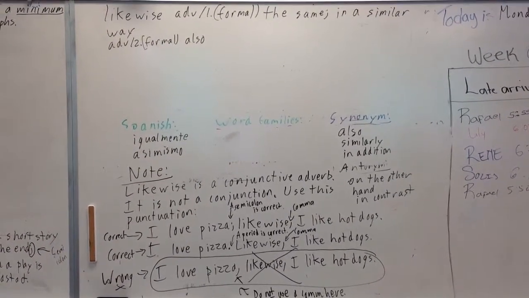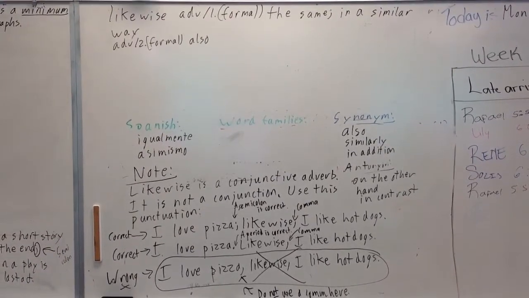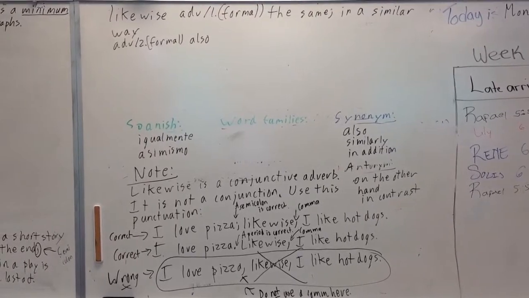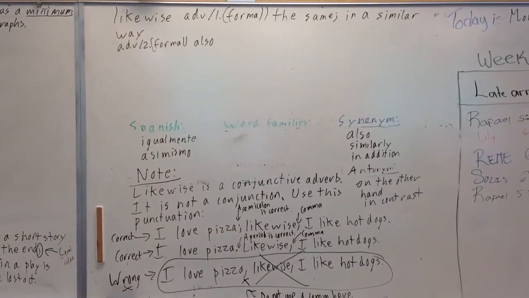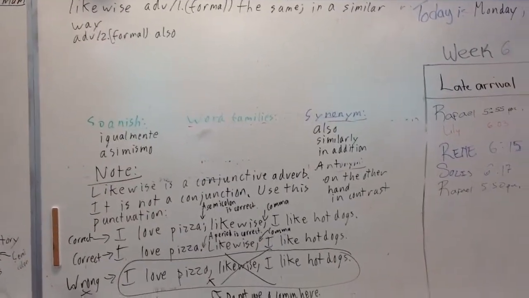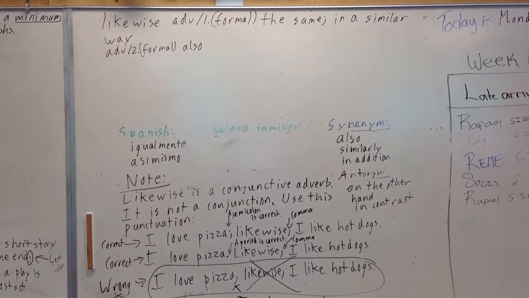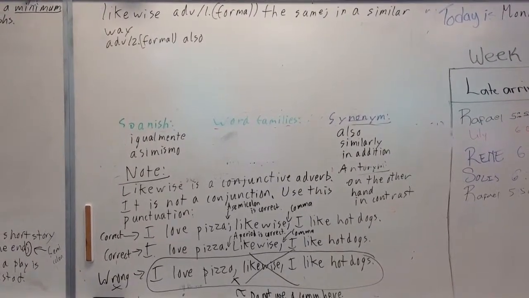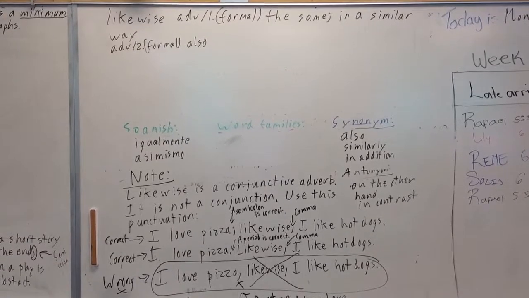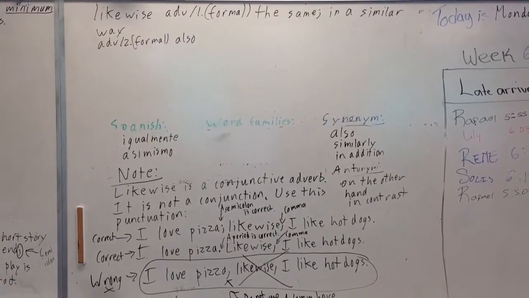This was actually the word from last Friday, but since I was not here last Friday, I wasn't able to do the video, so I'm doing it today to make up for it. It's actually a week 6 word for level 4 in quarter 3. So the word likewise, it's an adverb. And it means the same in a similar way, or also. It's an adverb, but it's a special kind of adverb. It's called a conjunctive adverb.